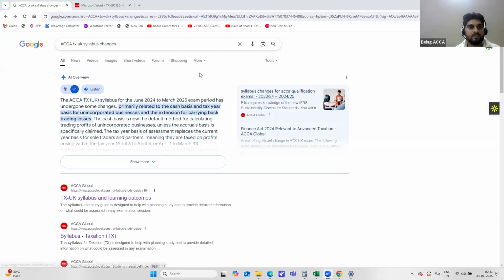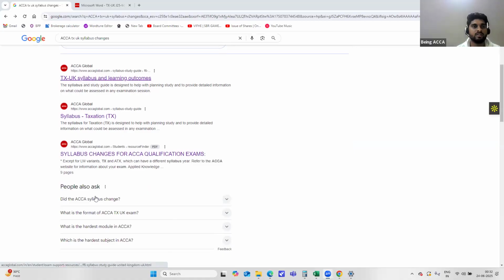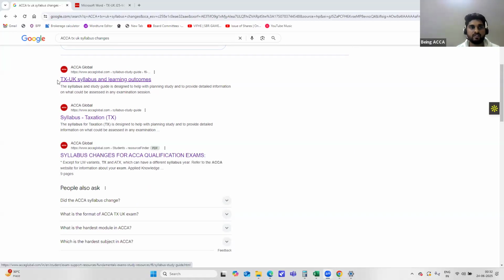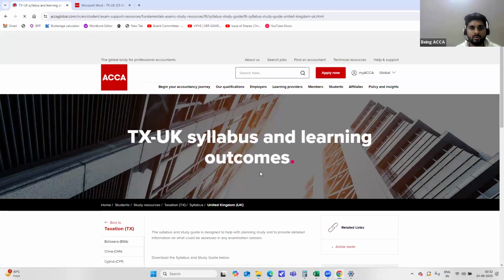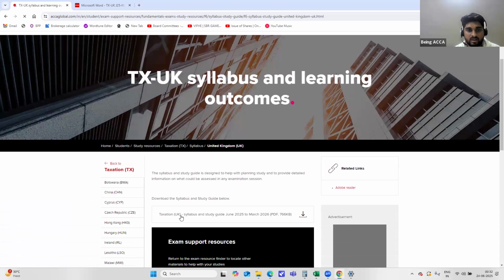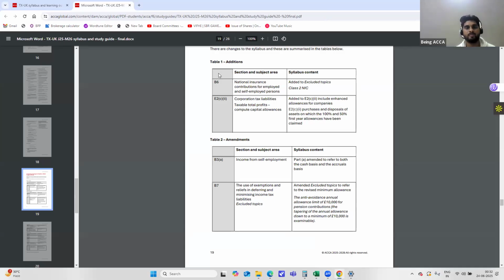In order to identify those changes, go to Google or your search engine and type in ACCA Tax UK syllabus changes. Do not believe any information that comes up there, because it might not be factually accurate. It's always better to go to ACCA Global's website, where you'll have the Tax UK syllabus and learning outcomes, and the downloadable document, the syllabus and study guide, which I have open with me.